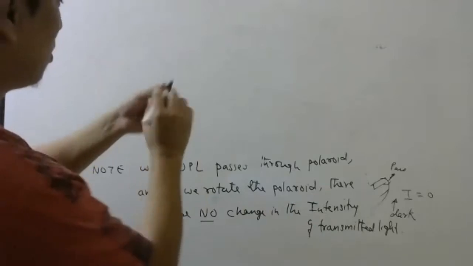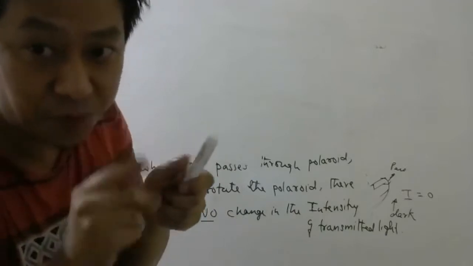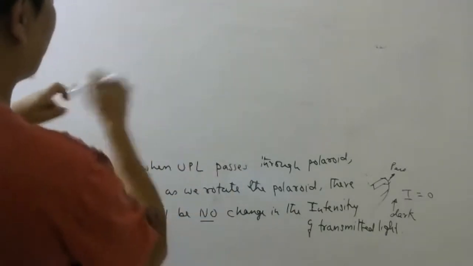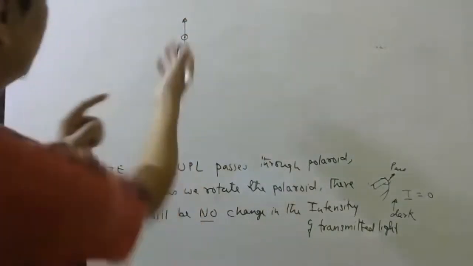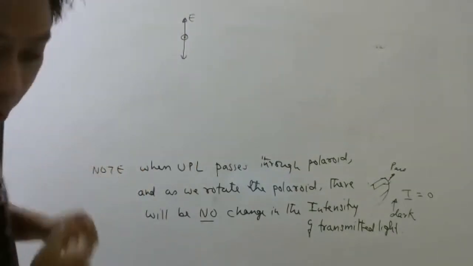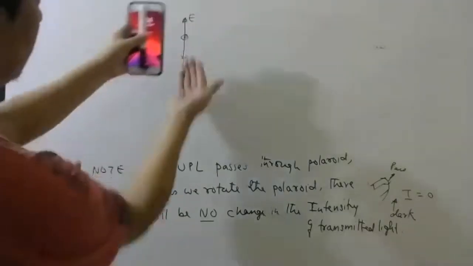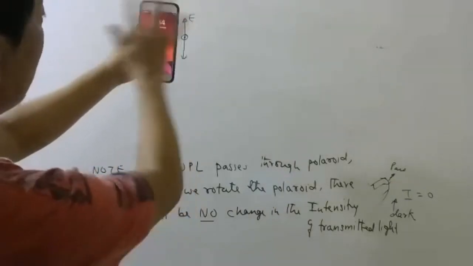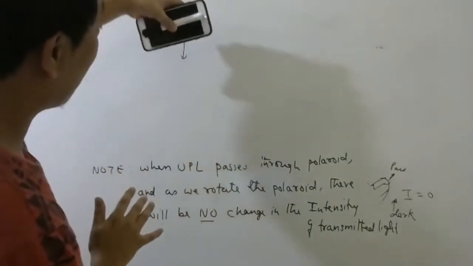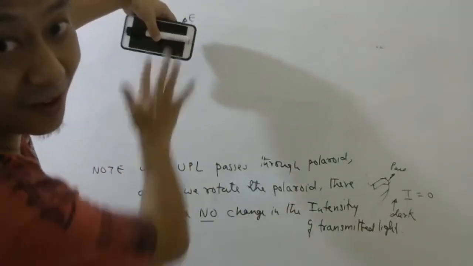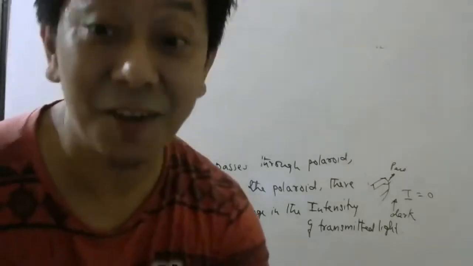Now, whatever light is coming out from this Polaroid, you have two Polaroids, I told you, cut into two pieces. So one Polaroid you keep like this. Let's say this way your light is coming out. This is the oscillation. Now when your Polaroid is kept this way with your pass axis here, full light will come out. So this part will look bright when you see with your eyes. Then when you rotate like this and reach here, what will it appear? Nothing, dark.